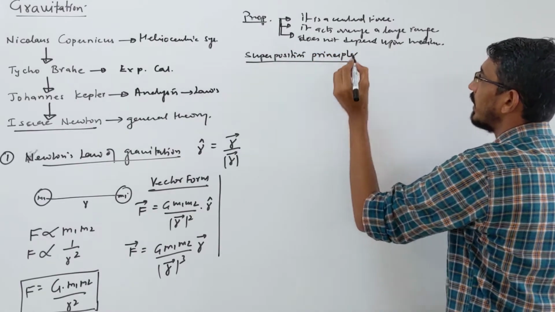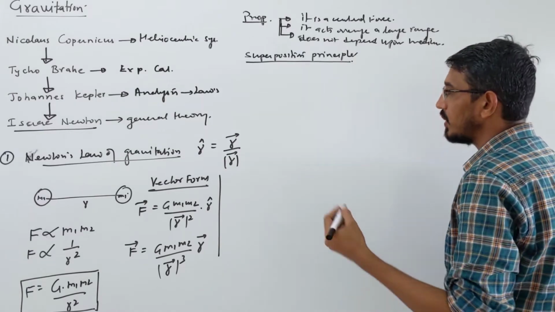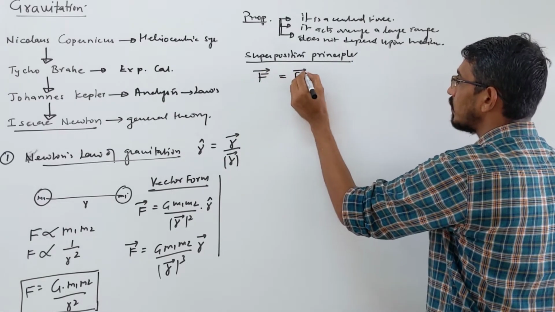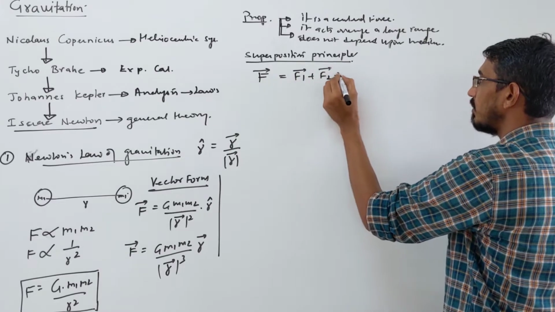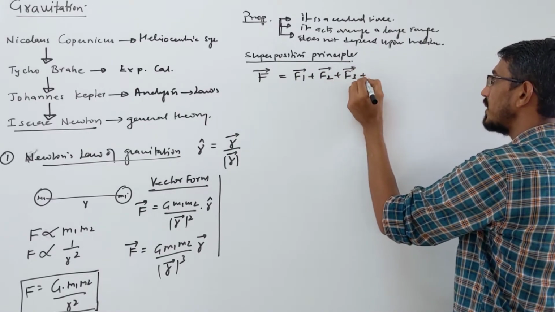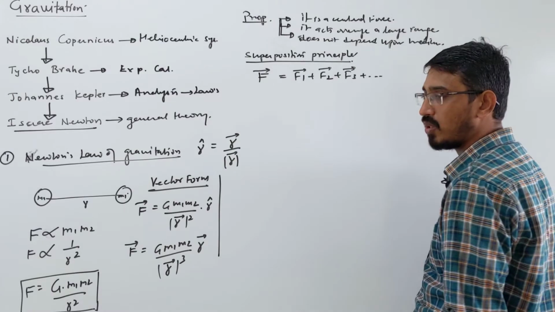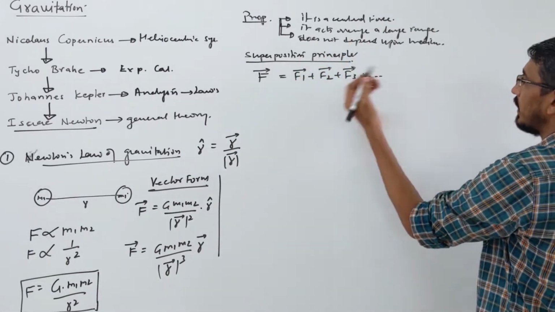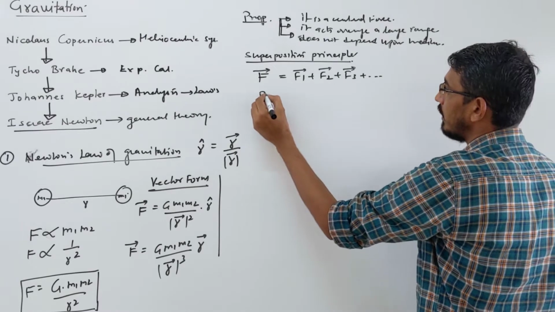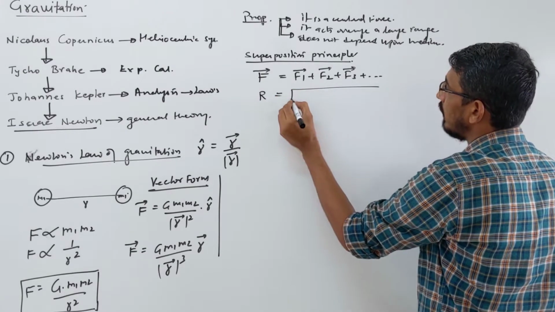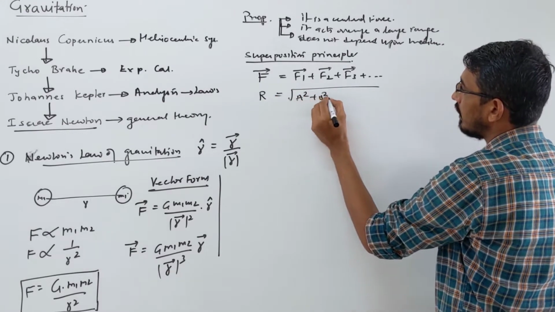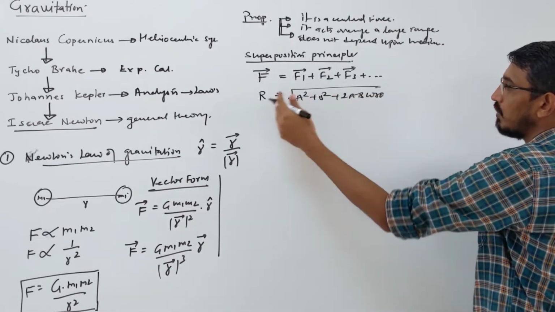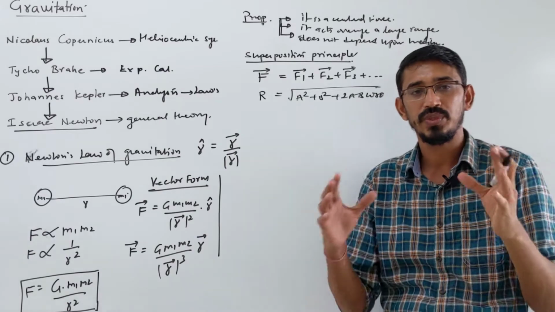Anything you want to add as vectors in physics, you simply have that the total force acting on a body is given by the force due to the first body, second body, and so on. All these forces you have to add by the vector rule, because force is a vector quantity, right? In vector addition, we already know the rule that R is simply equal to the square root of A square plus B square plus 2AB cos theta. This formula everybody knows, so you can use this formula to add two forces.